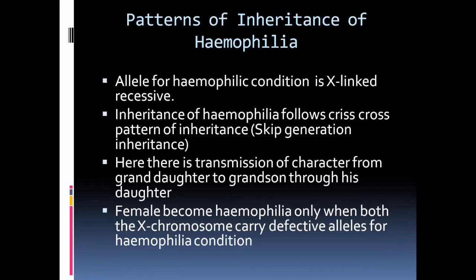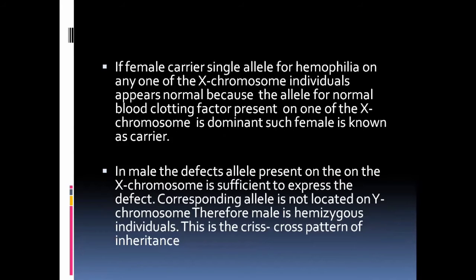If a female is suffering from hemophilia, then both X chromosomes are defective. In a female you have to consider the two X chromosomes, and here both carry the defective alleles. Hence the female suffers from the hemophilia condition. And next, a female carrier has a single gene for hemophilia, and her appearance is normal.